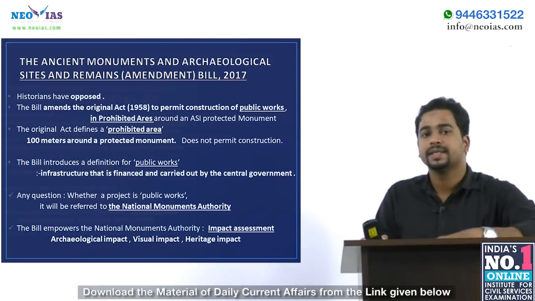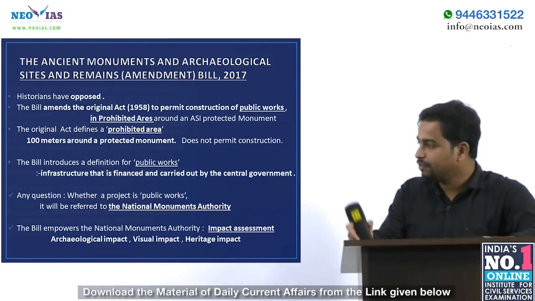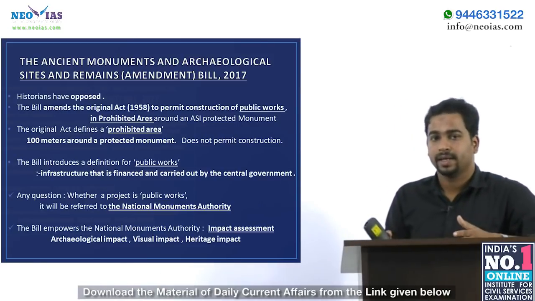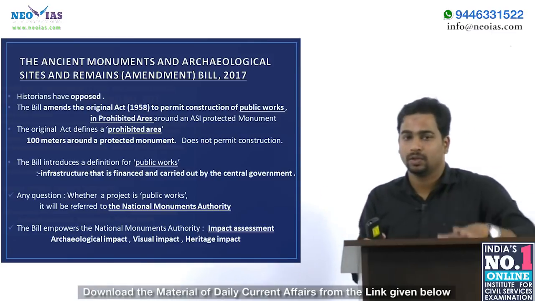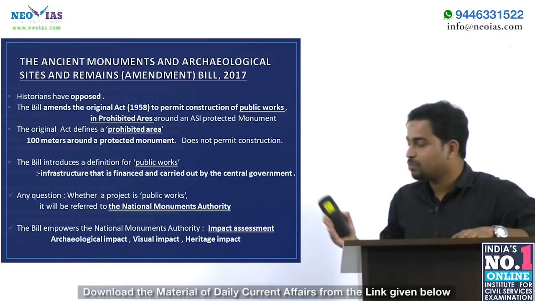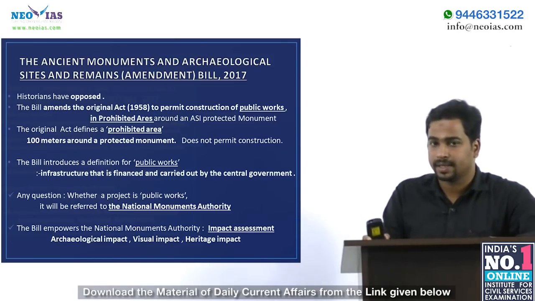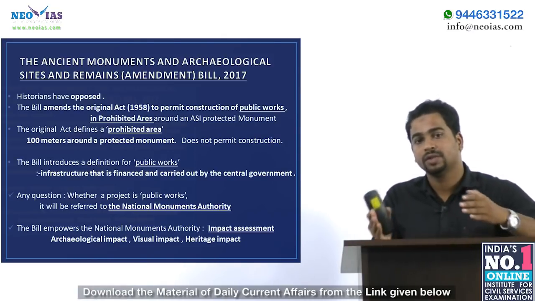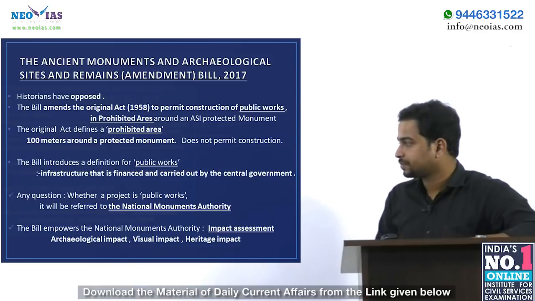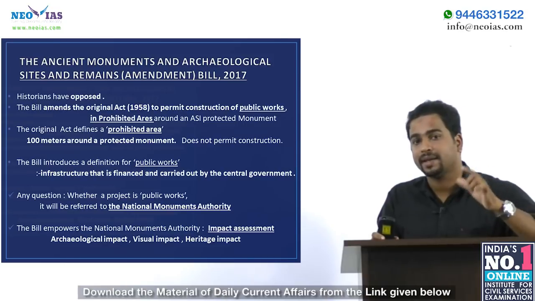The original acts provided that no construction can be done in the prohibited area, that is around 100 meters around the historically protected monument. And if there arises a question whether a project is a public work or not, the decision is taken by the National Monuments Authority. The National Monuments Authority is a statutory body, constituted under an act in 2010. It takes a decision if there arises a question whether a project is a public work or not. And the bill also empowers the National Monuments Authority to make an impact assessment.